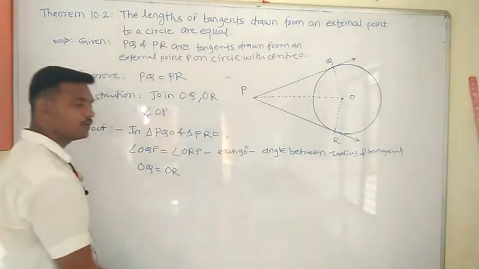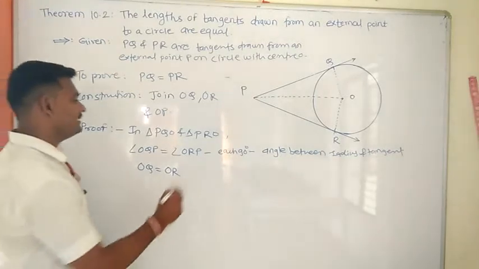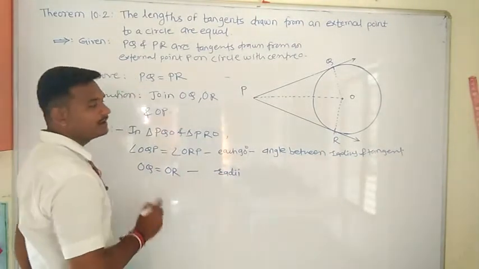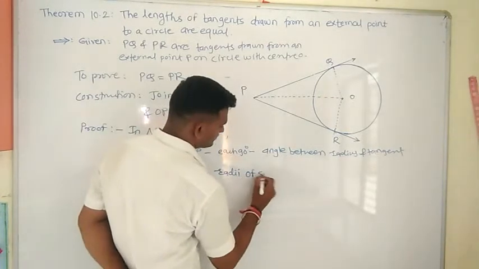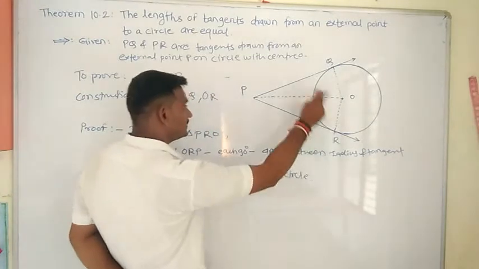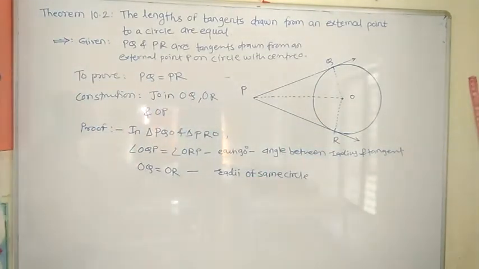Why? Because these two are radii of the same circle, therefore they are equal.